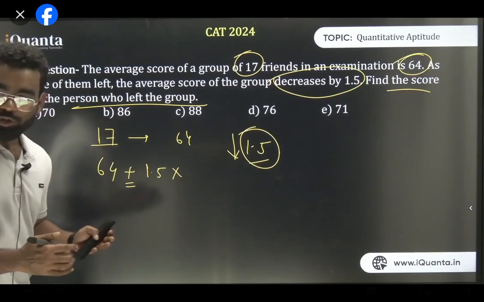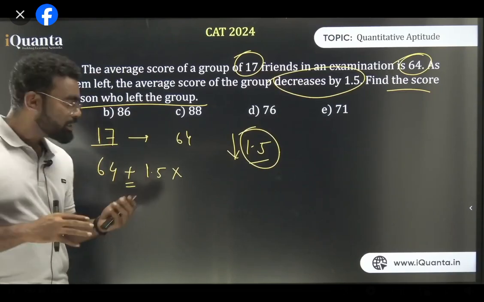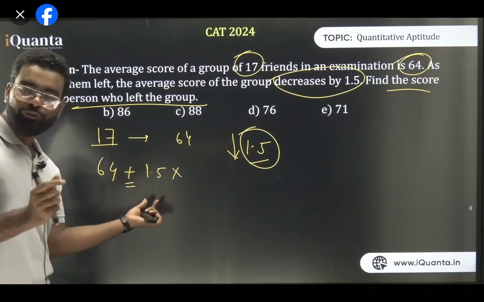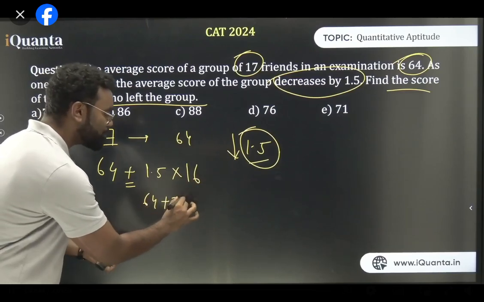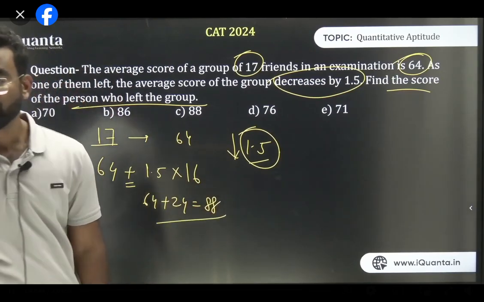17 था, एक चला गया. तो ये जो उसका जो घाटा है बाकी सब में equally distribute हो गया. तो equally distribute हुआ तो average में it has decreased by 1.5. And what is the total घाटा? That is 1.5 into the total number of people now. So answer is 64 plus 24, which is 88.